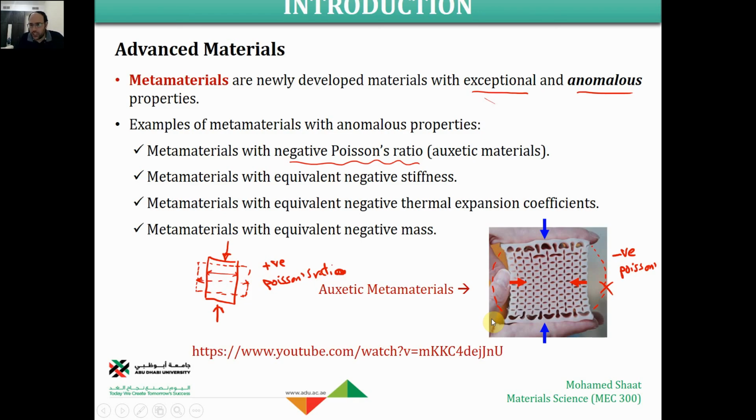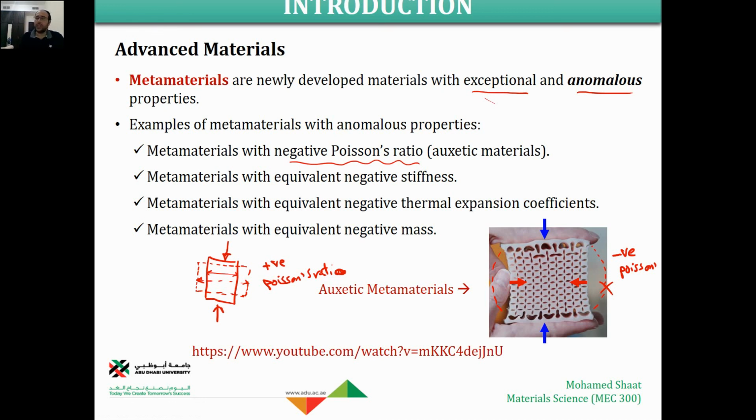This is not conventional. In conventional materials, metals, polymers, ceramics, even composite materials, the Poisson's ratio should be positive, between 0 and 0.5. We didn't experience before any material with a negative Poisson's ratio. But with these metamaterials, we can achieve a negative Poisson's ratio, and this is a great achievement in the field of material science. We understood this based on our understanding of the material structure and how it impacts the mechanical properties of the material.